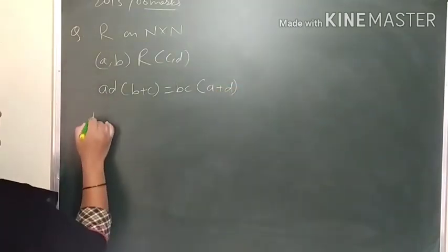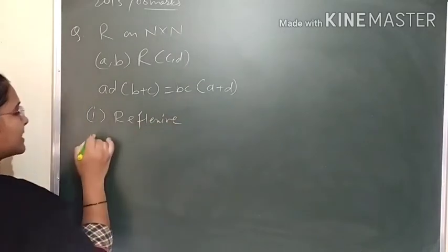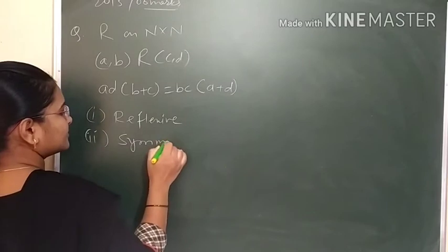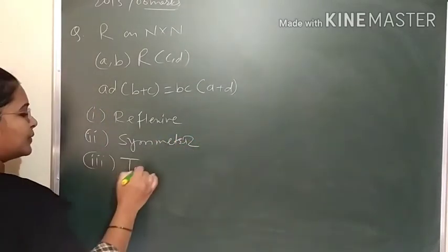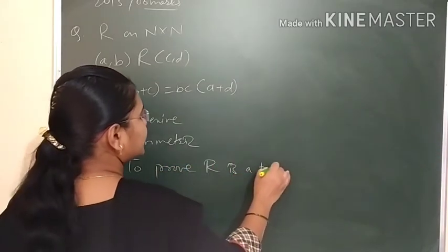Getting? Now we have proved this relation reflexive, second symmetric. Now third one, to prove R is a transitive